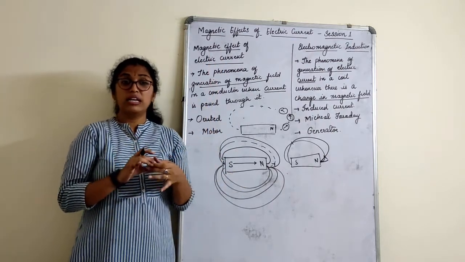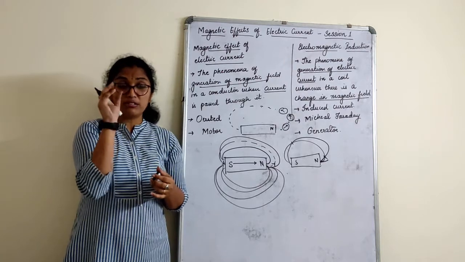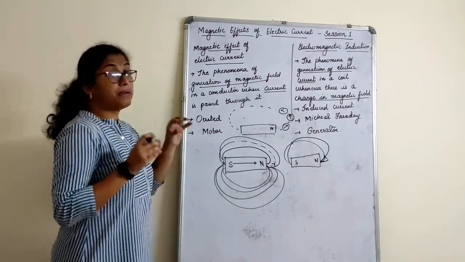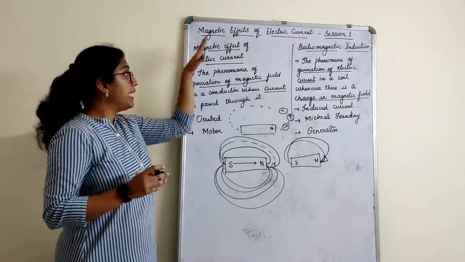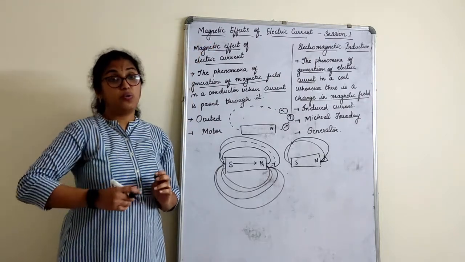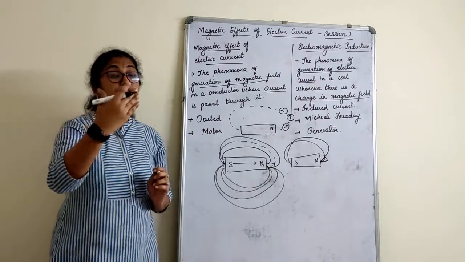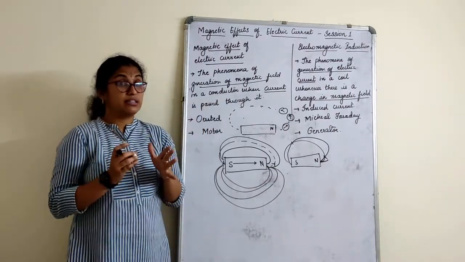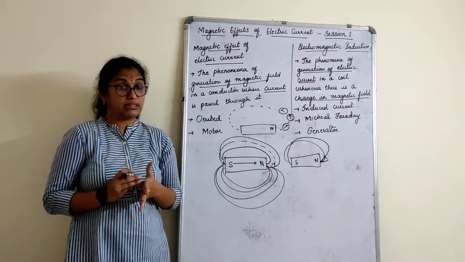All those are motors. We use them sometimes in toys also, right? Small motors, yes. So a motor works basically on the phenomenon of the magnetic effect of electric current, where a magnetic field is created when electricity is passed through it. That's the first concept we have to understand.